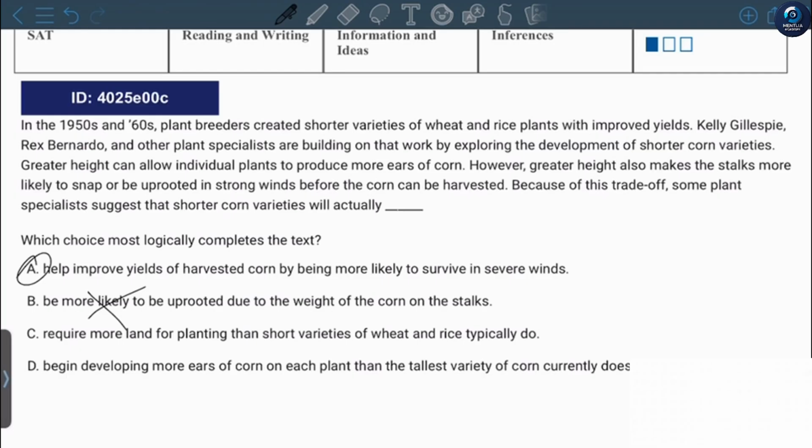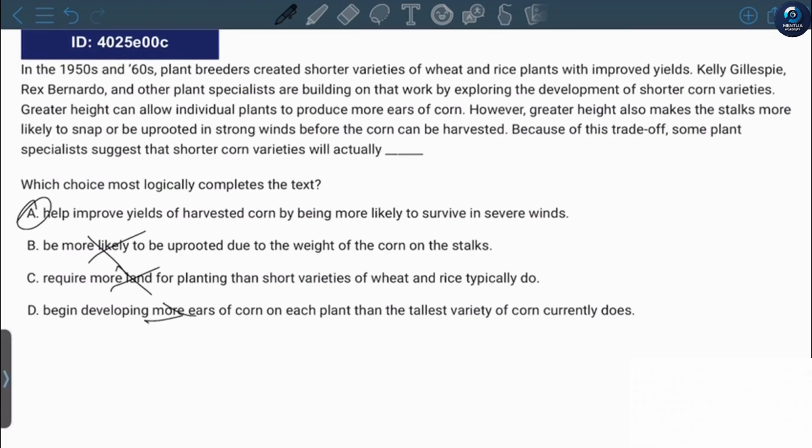It doesn't talk about the land that corn covers, only the height of it and how much corn will survive. Begin developing more ears of corn on each plant than the tallest variety of corn currently does. Usually tall corns have more ears, and that's why this one is also wrong. The answer is A.